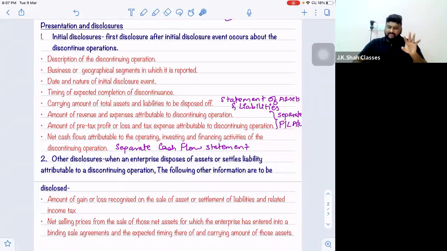So for such agreements, you have to disclose 3 things. First, book value of all the assets that you are going to sell in that agreement. Second, selling prices of all those assets which you are going to sell. And third, what is the expected time of sale? Means in how many months the sale will be completed. 2 months, 3 months, 6 months, as the case may be. So these are your total disclosure requirements of AS 24, and this can come as a separate question in your exam.